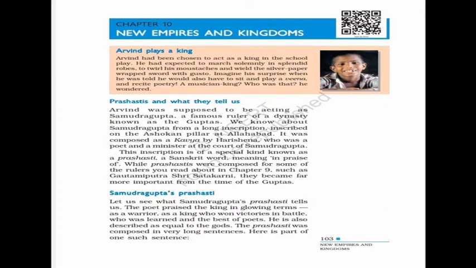And the Gautami Putri Sri Shadharani, that became the important mother of the Guptas, that we have seen in chapter 9. And here about Samudragupta's prashasti, it is written that he was a warrior and a king who won victories in battle, who was learned and the best of poets. He is also described as equal to the gods. That means the king is equal to God.